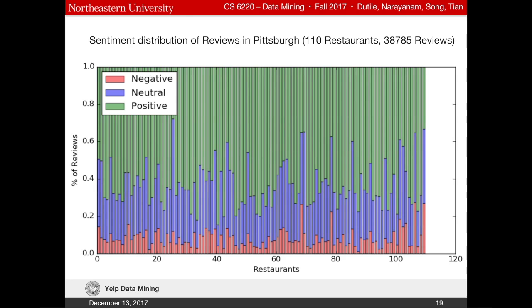This is a plot of the sentiment distribution of reviews for different restaurants in Pittsburgh. This plot gives a brief overview of how many positive reviews, negative reviews, and neutral reviews each restaurant has.